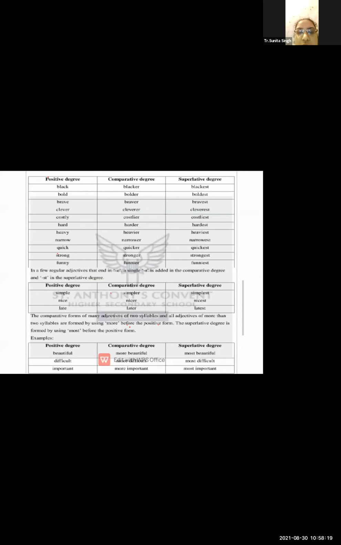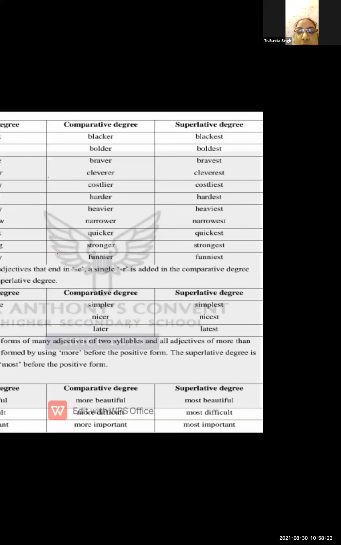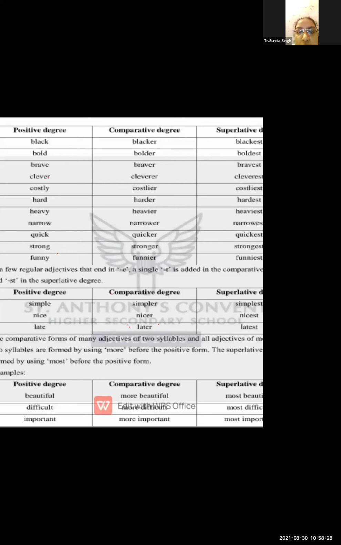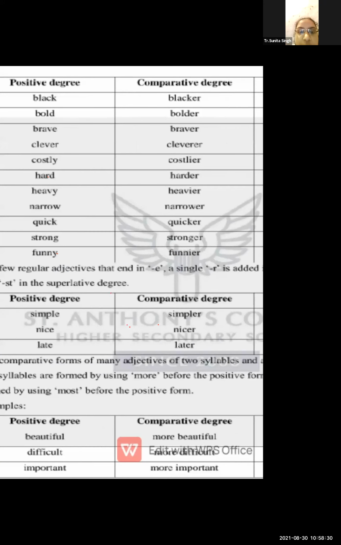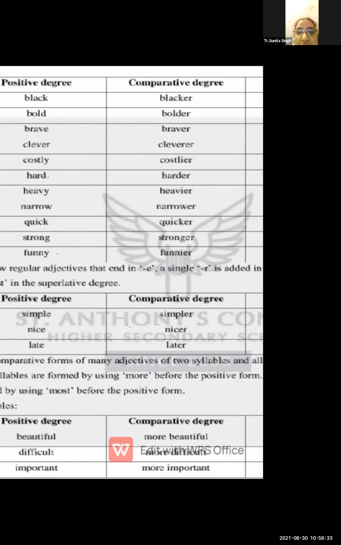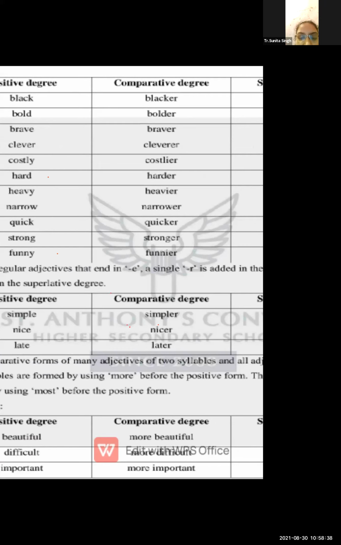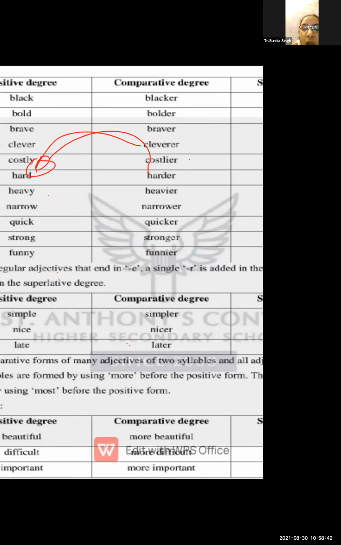Now the next. Here we have some more examples, students, of positive, comparative and superlative degree. Black, blacker, blackest, bold, bolder, boldest, brave, braver, bravest, clever, cleverer, cleverest, costly, costlier. Here you can see costly has a y. So when you convert it into comparative degree, you have to cut the y and add ier in the comparative. So it will become costlier.